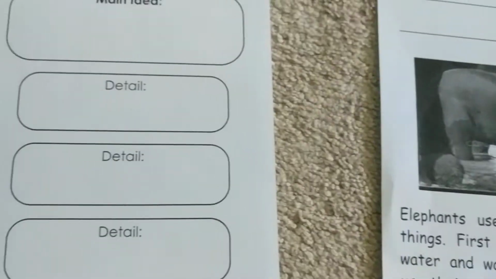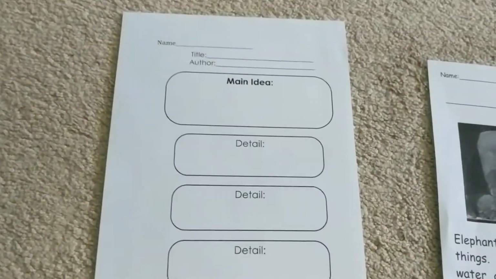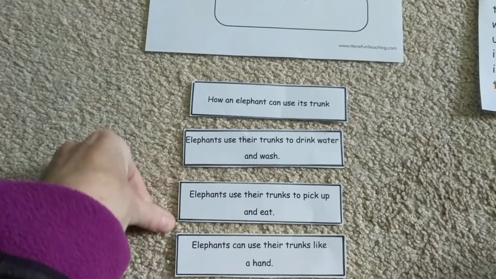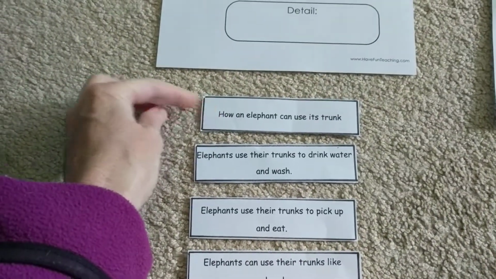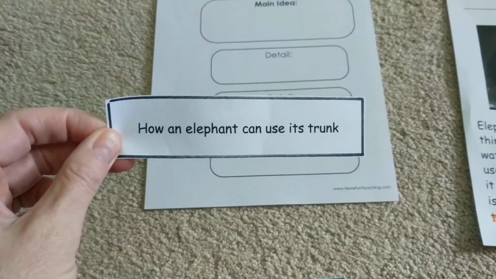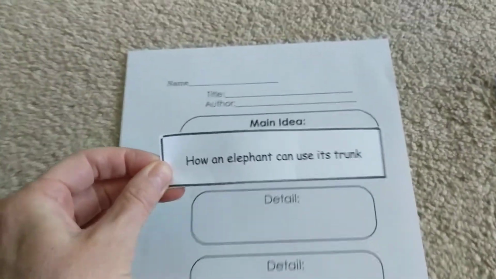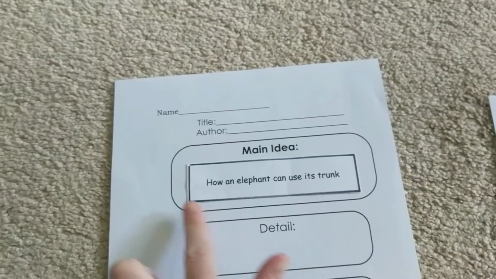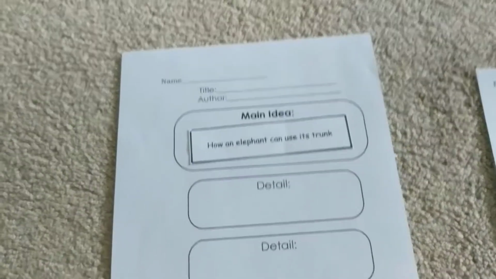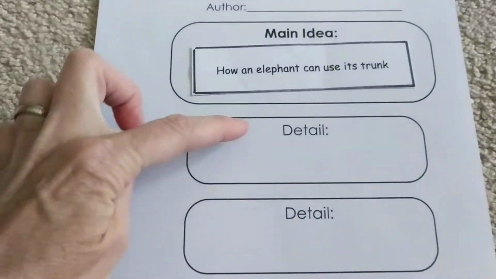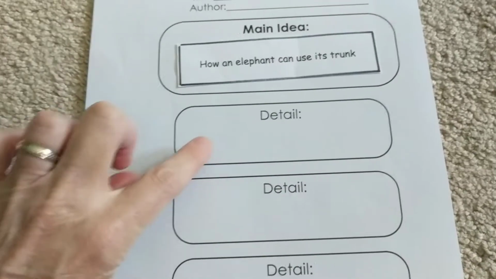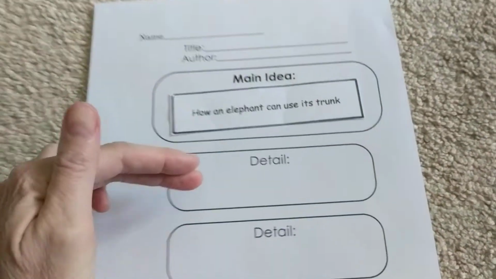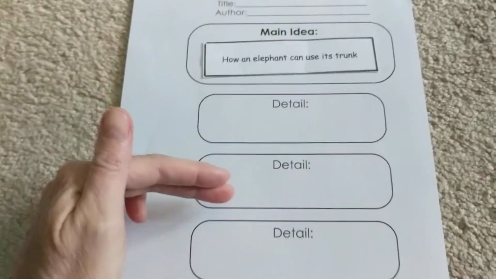I'm going to shift over to this page. This is a main idea page. And down here, I have a bunch of cutouts. This top cutout says how an elephant can use its trunk. I'm going to place that in the main idea part. How an elephant can use its trunk. These next 3 parts ask for details. How an elephant can use its trunk is the main idea, but how does the elephant use its trunk? What are some different ways?